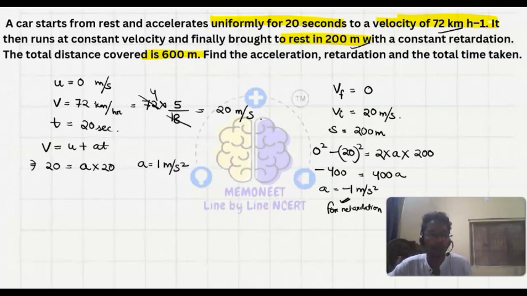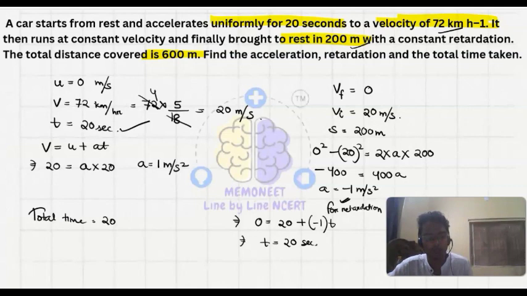So for this condition you have taken 20 seconds, and here for the time, let's find out from the formula, that is v equals u plus at. The final velocity is 0, equal to u, that is 20 meter per second, plus acceleration, minus 1, into t. So t is also 20 seconds. So total time is 20 plus 20, that is 40 seconds.